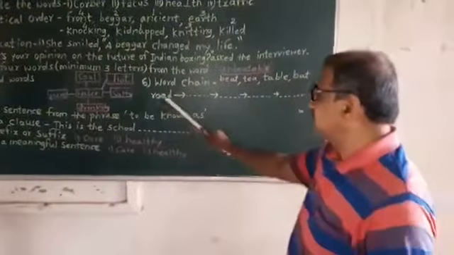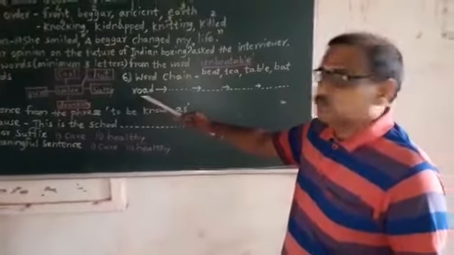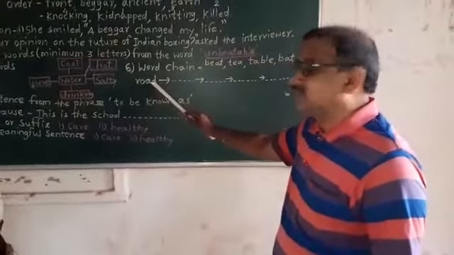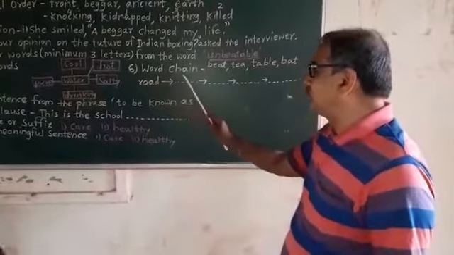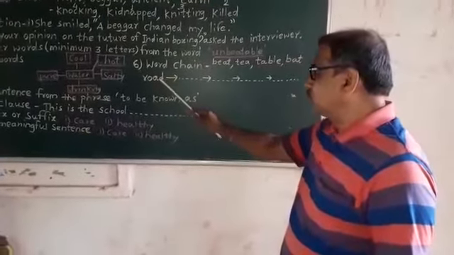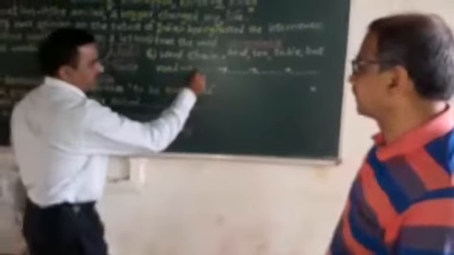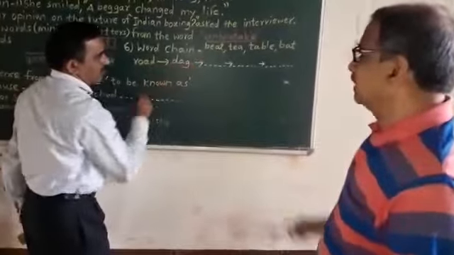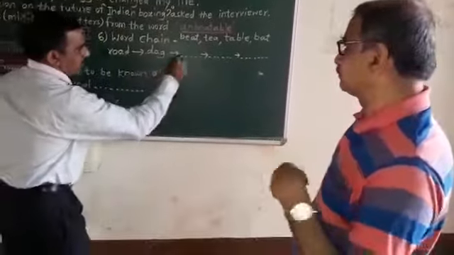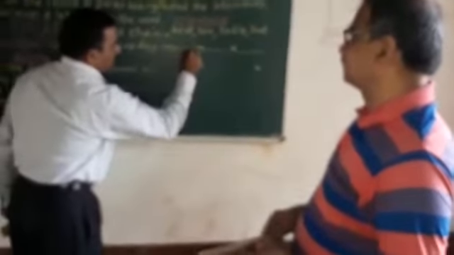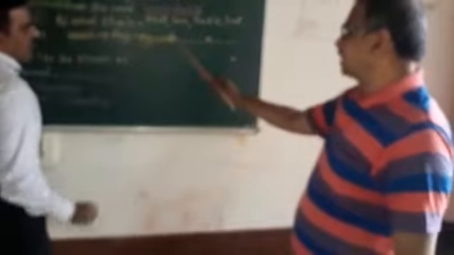Then word chain, a very easy question. You are given here road, so the ending letter is D and you have to form one meaningful word starting with D. So dog. Then G, ground. Then D, door.